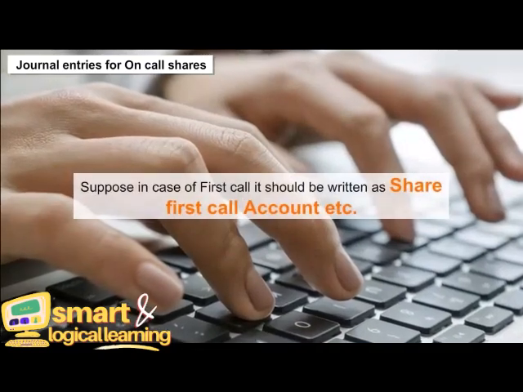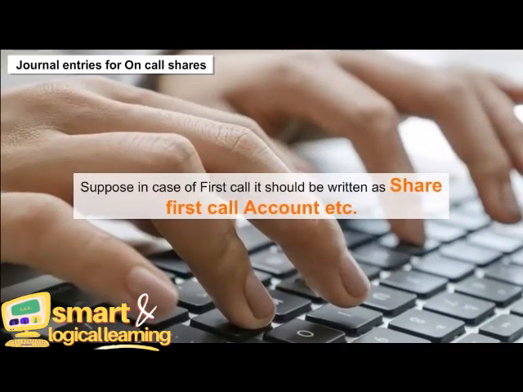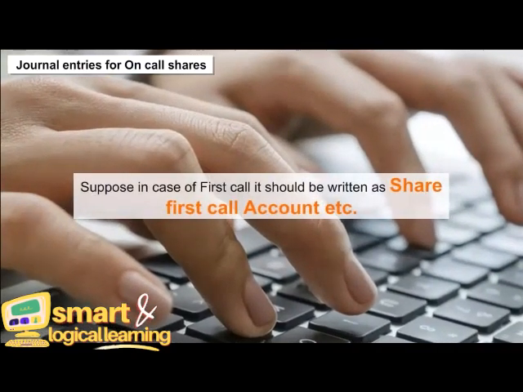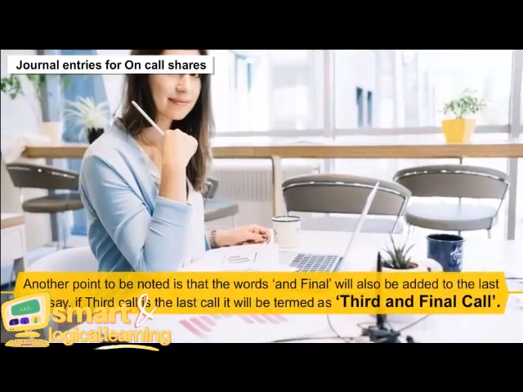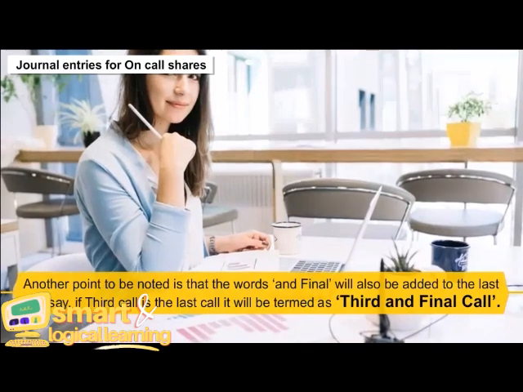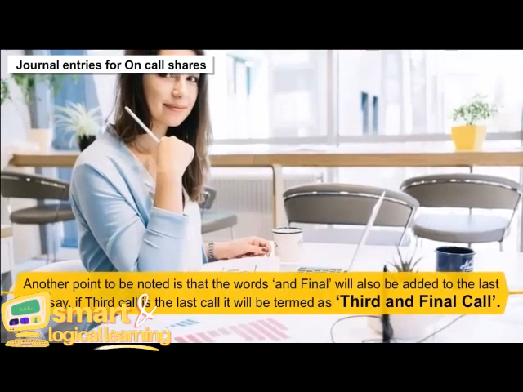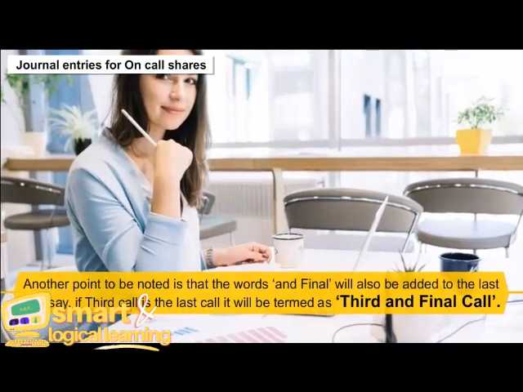Suppose in case of first call, it should be written as share first call account, etc. Another point to be noted is that the word final will also be added to the last call.